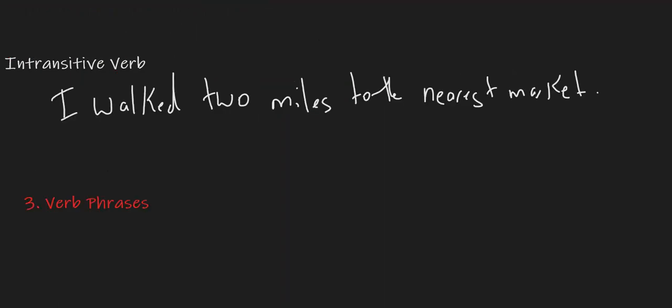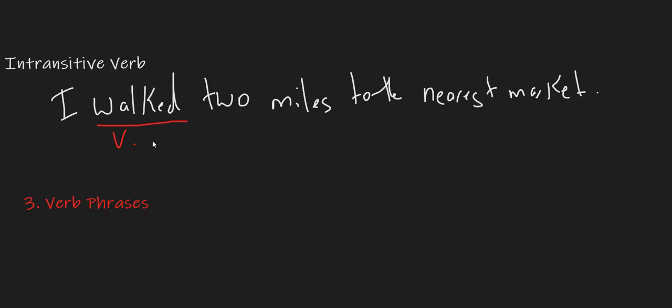However, if you look at this sentence, "I walked 2 miles to the nearest market," the verb clearly is "walked." But "walked" does not have any object. What received the action of walking is not in the sentence.